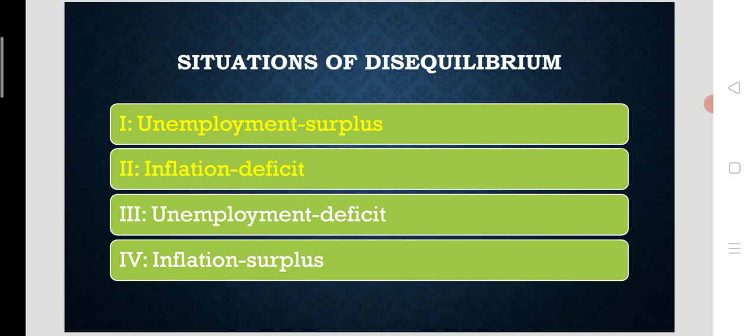That means for controlling inflation, we need to have contractionary fiscal policy of reducing government expenditure and controlling the government spending, reducing the demand in the economy and controlling the inflation. So that is the medicine for internal balance in this case.